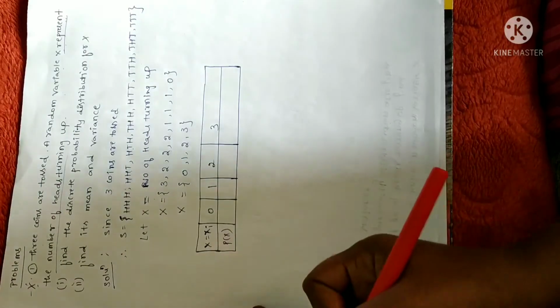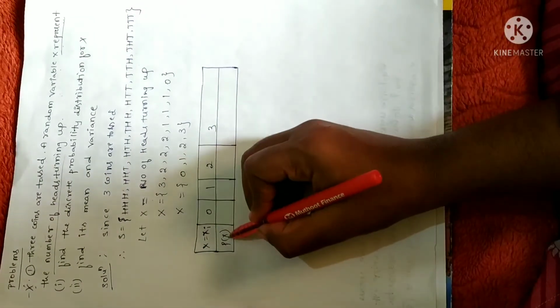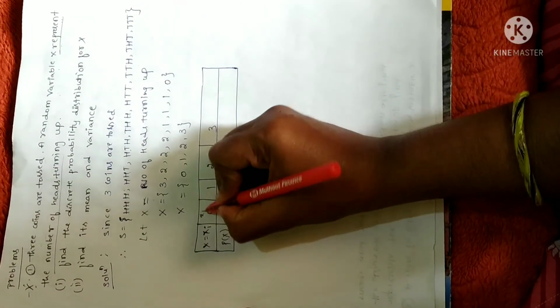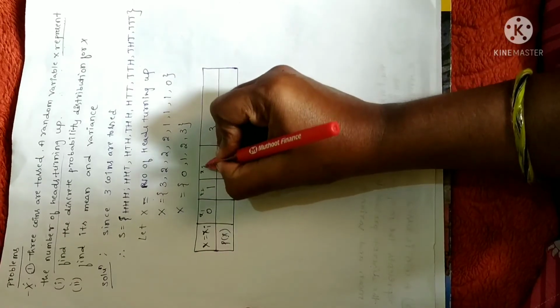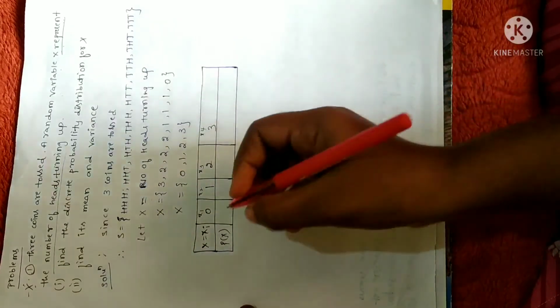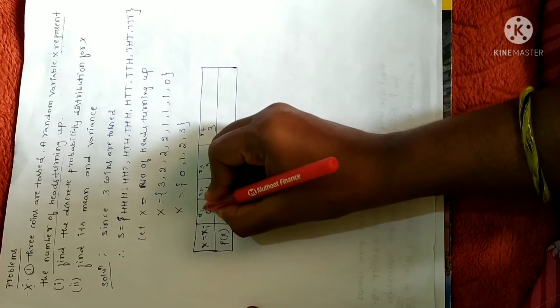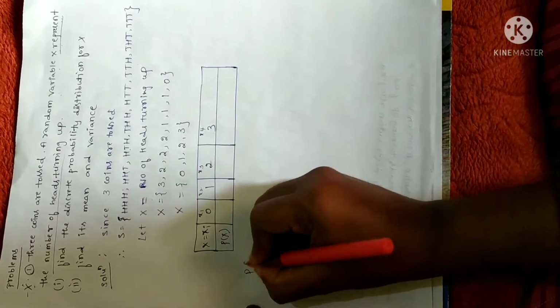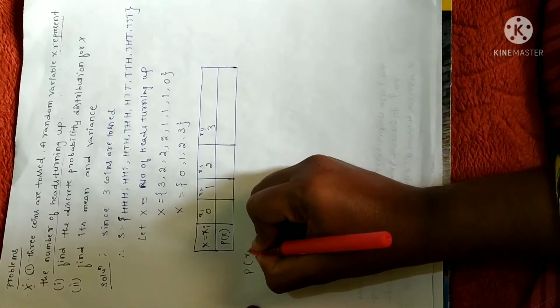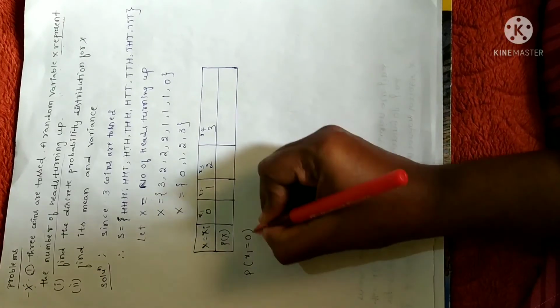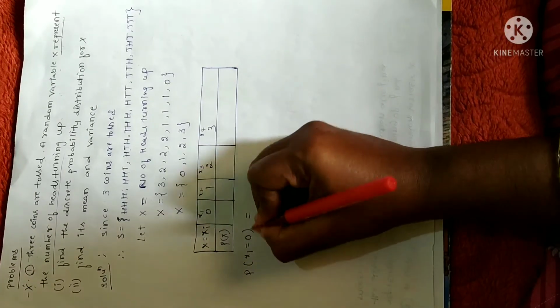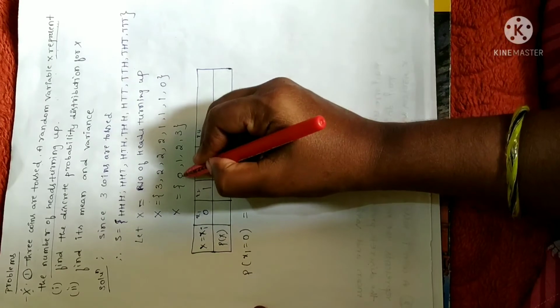Probability of x I have to list. Now xi is none other than x1, x2, x3 and x4. Now we have to find probability of x. Here probability of x1 we have to find. The x1 value is 0. So probability of x1 is 0. What is the meaning of 0?